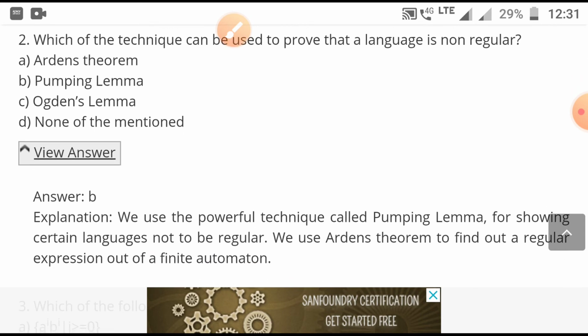Another method is Arden's theorem, but Arden's theorem is not mentioned here. So B option is correct. Using the pumping lemma you can prove that a given language is not regular. And also the pumping lemma is available for proving a given language is not context free. So the correct option is B option.